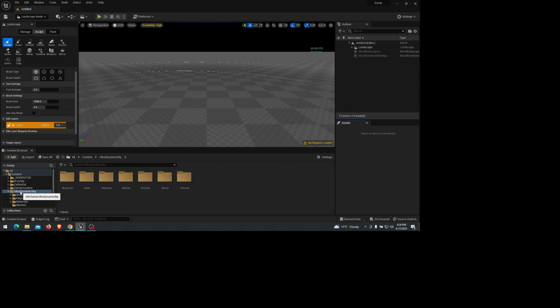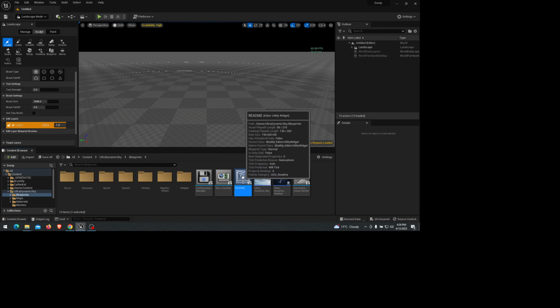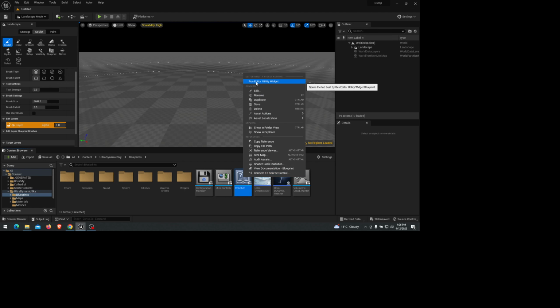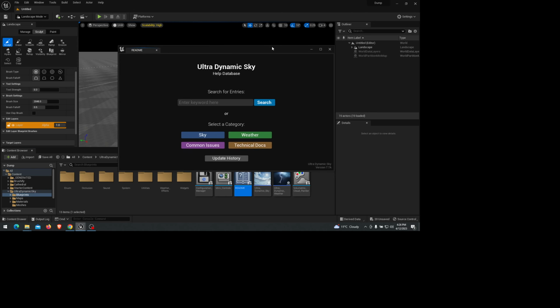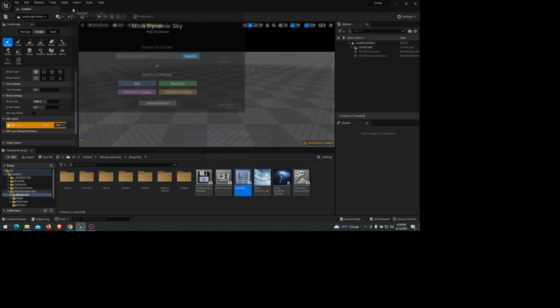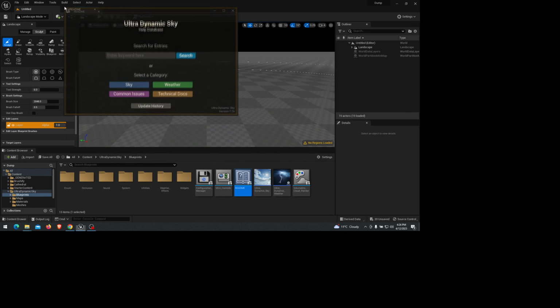So in Ultra Dynamic Sky, there is something called Blueprints, and there's also a README. You can open that README just by right-clicking on it and running Editor Utility Widget, and that would bring this up. Let's see, can I dock this?